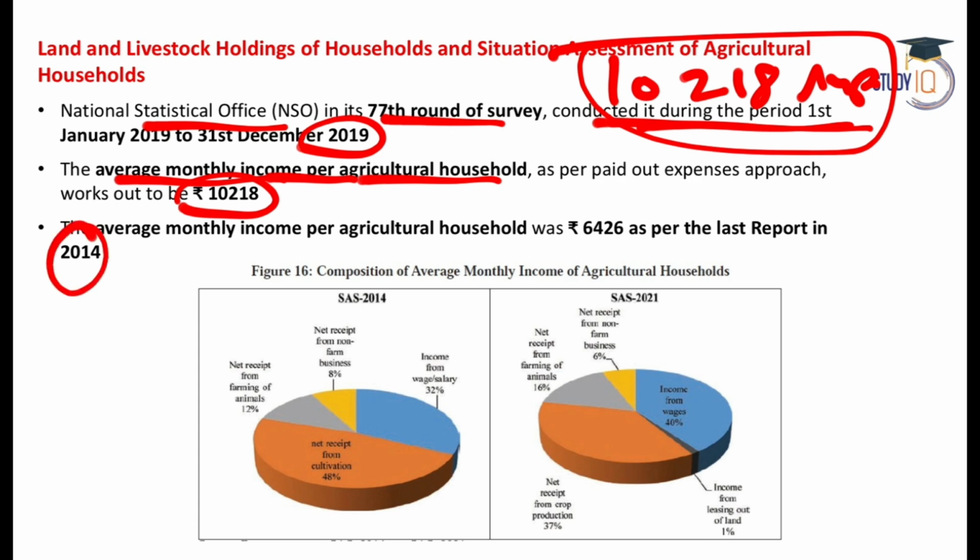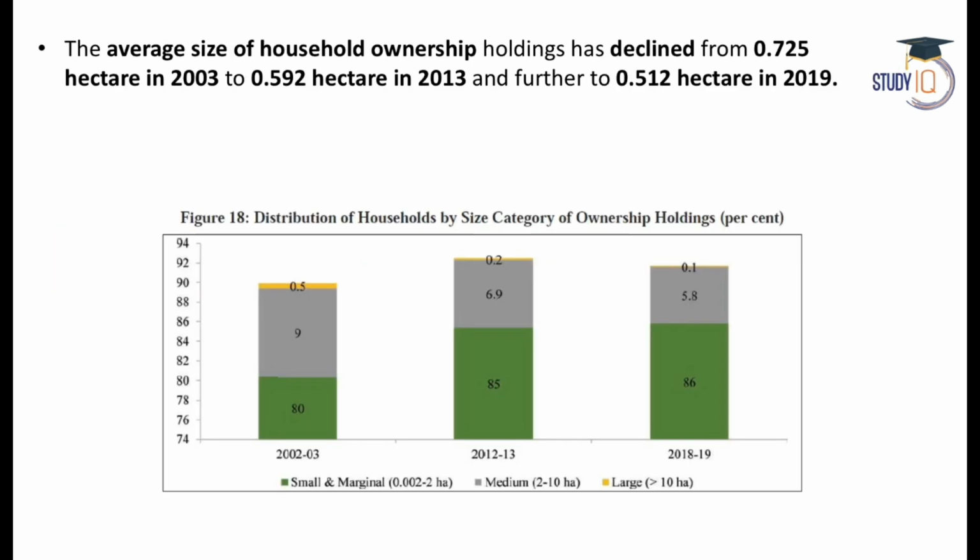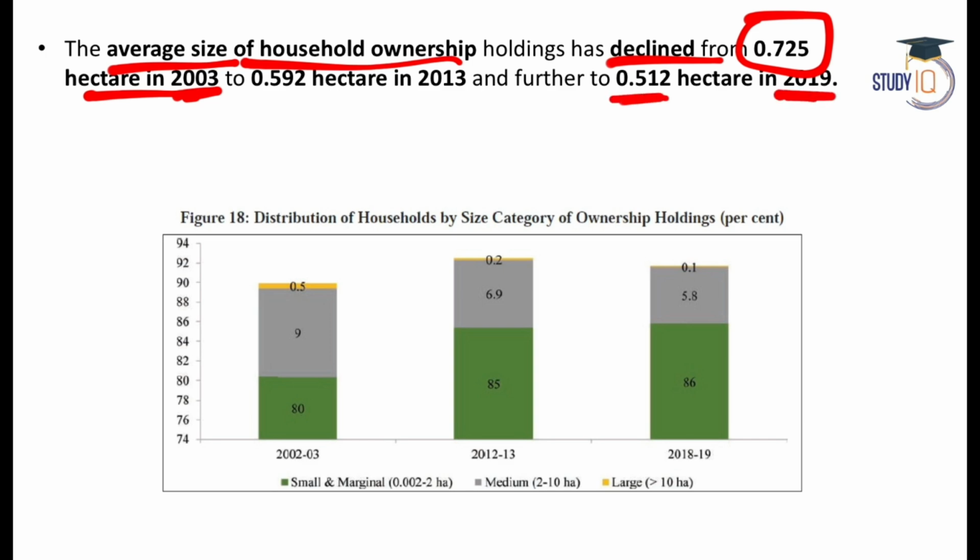So in 2014, it was 6,426 rupees. And this is a little bit worrying that the average size of household ownership has actually declined now. Average size of household ownership. It was 0.725 hectare in 2003 and in 2019 it was only 0.512 hectare.